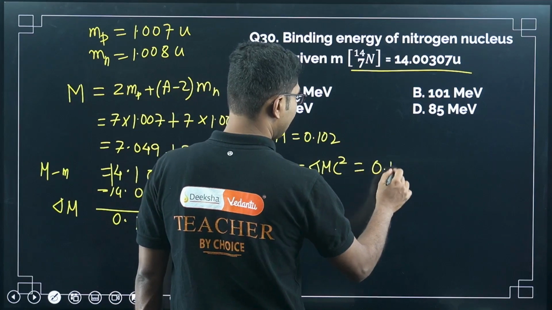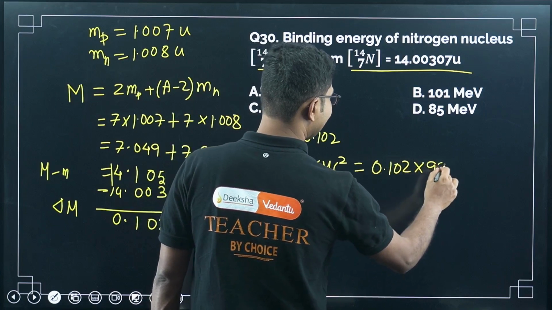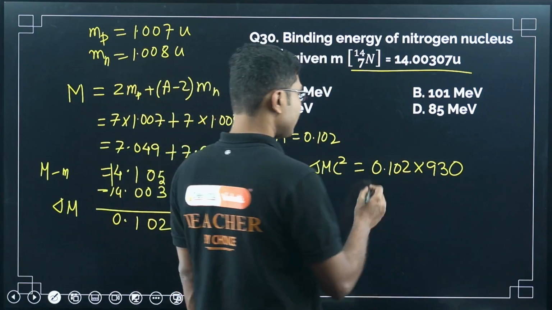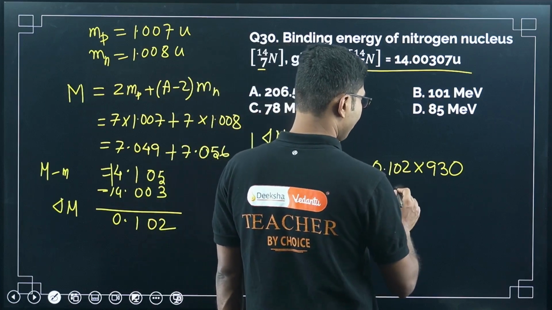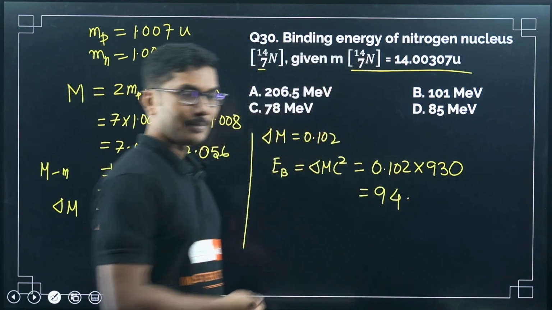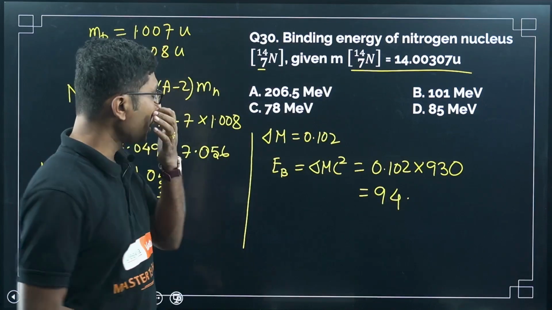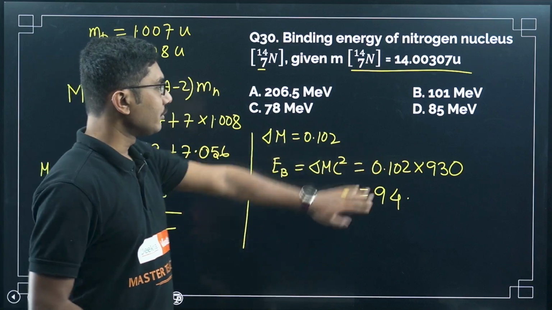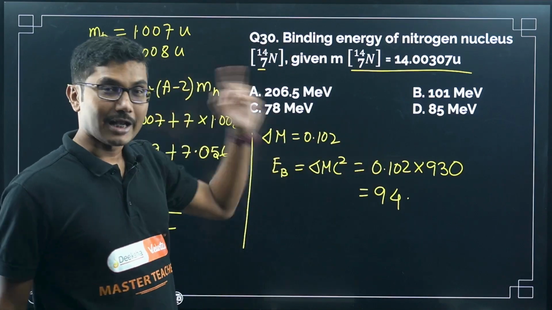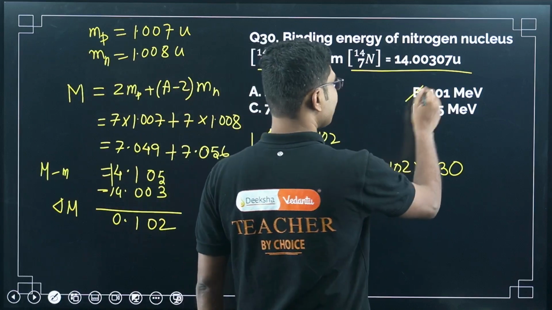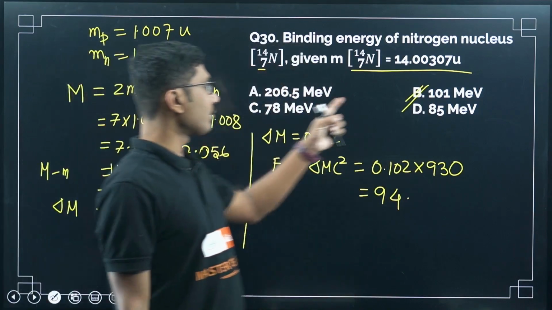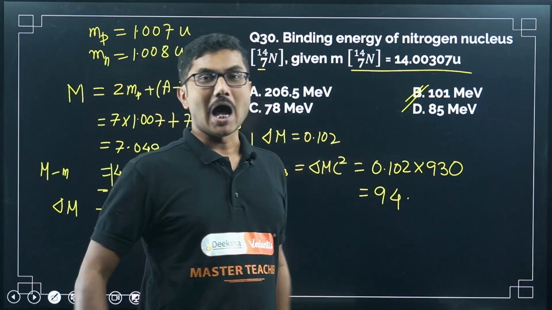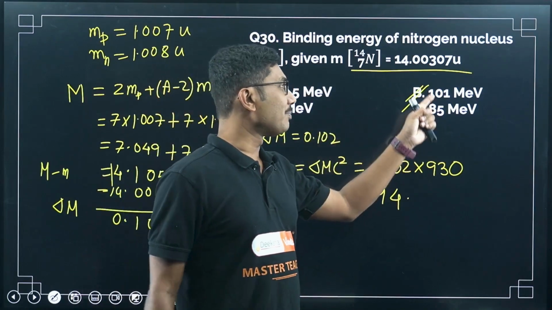or in terms of eV, I told you to remember the value 930, 931. I am using 930 in this case. So you will get around 94, about 94 point something. But as I said, I have reduced these values, so the correct answer will be more than 94. You can multiply it, you will get 94. So the actual answer will be slightly more than 94, so the correct answer should be 102, because all the other options are less than or higher than that of 94.